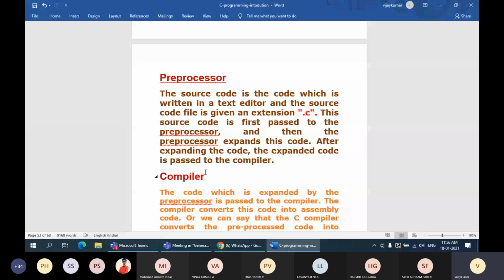Every language provides a set of library files. Especially the C language is going to contain a rich set of library files. Each library file is going to serve a different purpose. A very simple example: your library does not contain only the books related to computer science and information science. Your library contains books related to electronics, mechanical, all those things, right? So that is the general concept which has been brought into programming languages also.